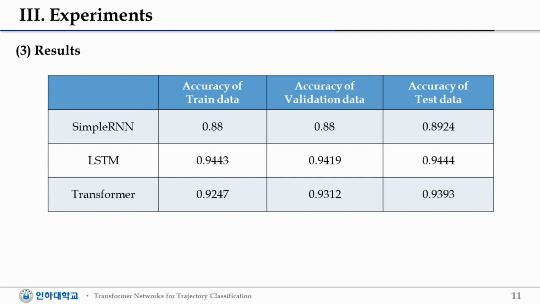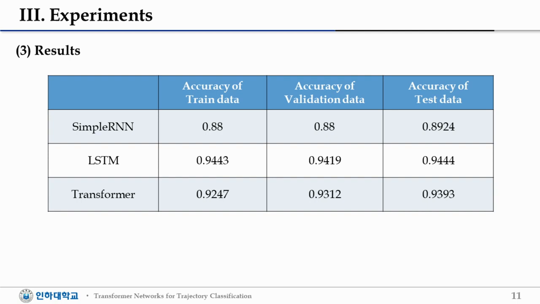The result of the experiment is like this. We expected transformer to perform much better than RNN or LSTM. The simple RNN model achieved accuracy of 0.88 and 0.88 and 0.8924 in train data, validation data, and test data.